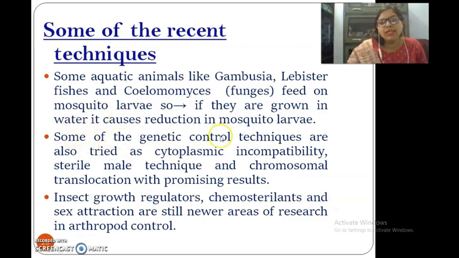Then we have some of the genetic control. Genetic control means the gene is modified. Techniques are also used like cytoplasmic incompatibility. Incompatibility is given at the cytoplasmic level. Sterile male technique. They will produce some sterile males that cannot breed, so reproduction stops. Then we can go for chromosomal translocation with promising results. Again, we have the insect growth regulators, chemosterilants, and sex attractants. These are still newer areas of research in arthropod control. Okay, so thank you so much, everyone.